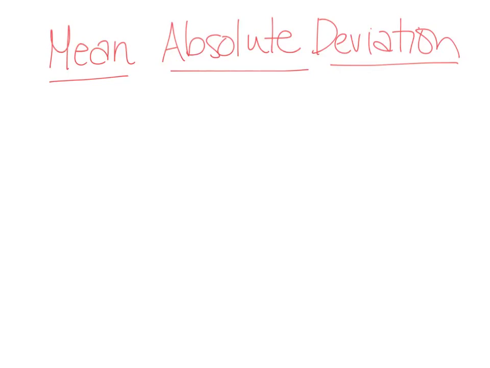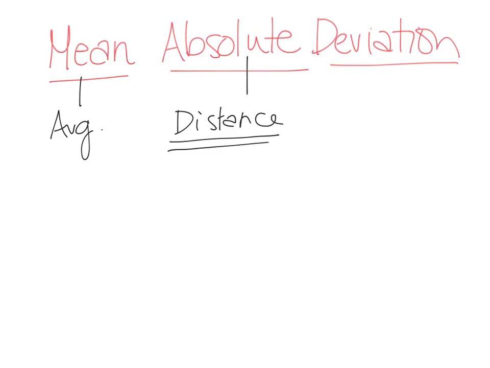Okay, back to today's lesson. Let's go through each word. Mean is average. We know that. Absolute means distance, okay? So if I'm talking about distance, this number is always going to be positive because distance can never be negative. Can you walk -5 miles? No. Distance is always positive.